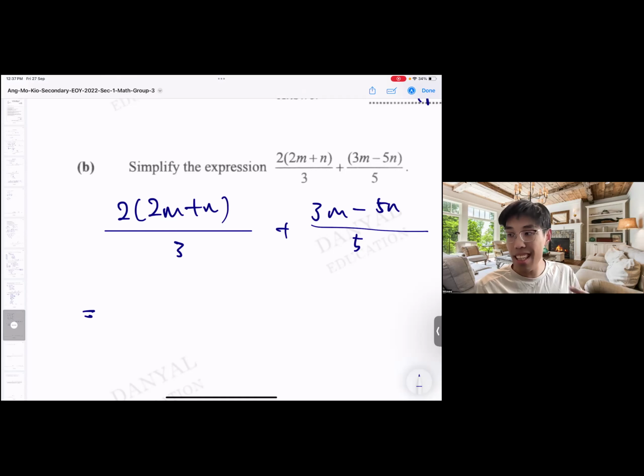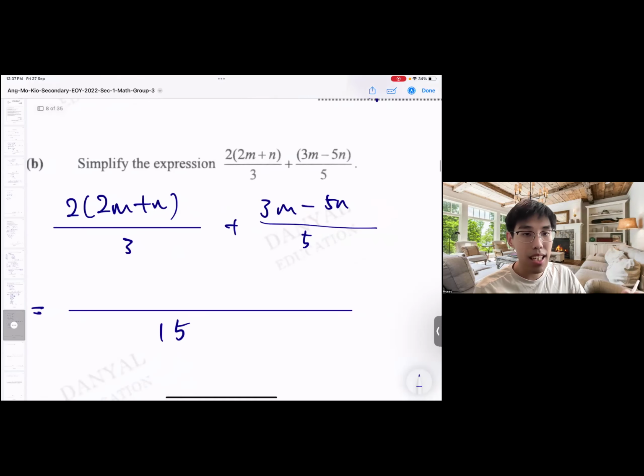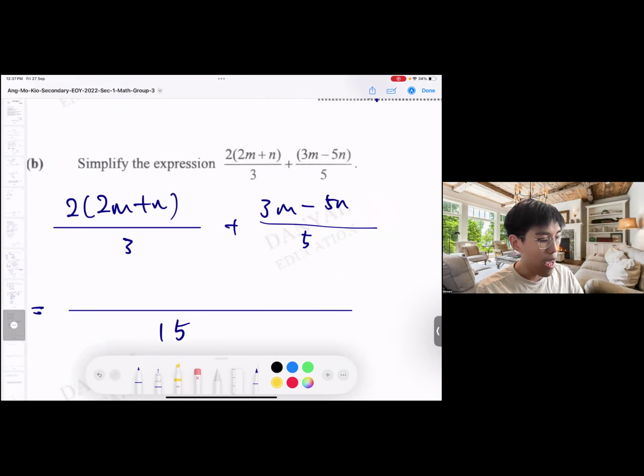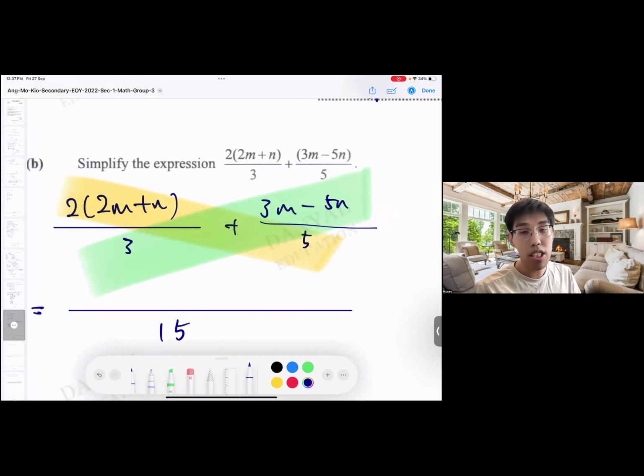Okay, first of all, the idea here is I want to make the denominator the same, just like how we do our fractions in the past. So I want to make everything over 15. That means my left side fraction times 5, my right side fraction times 3. So my thought process will be this: the crisscross. It's much easier that way.